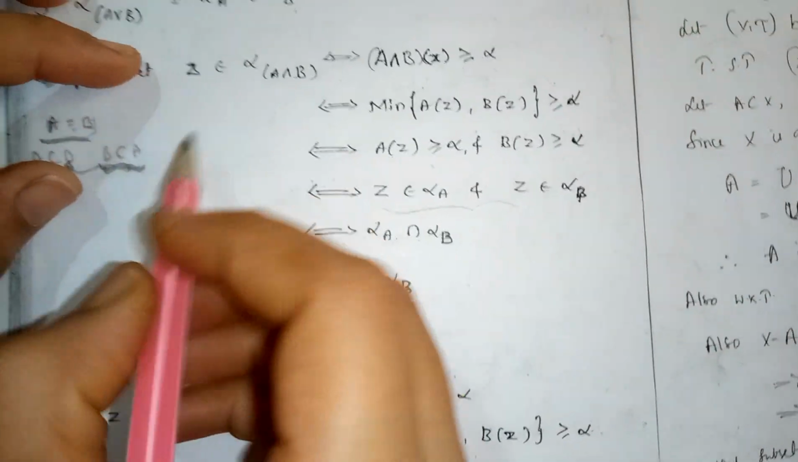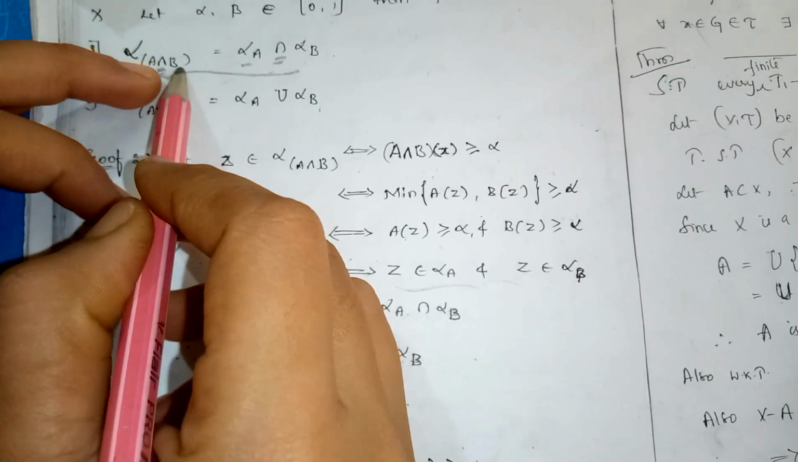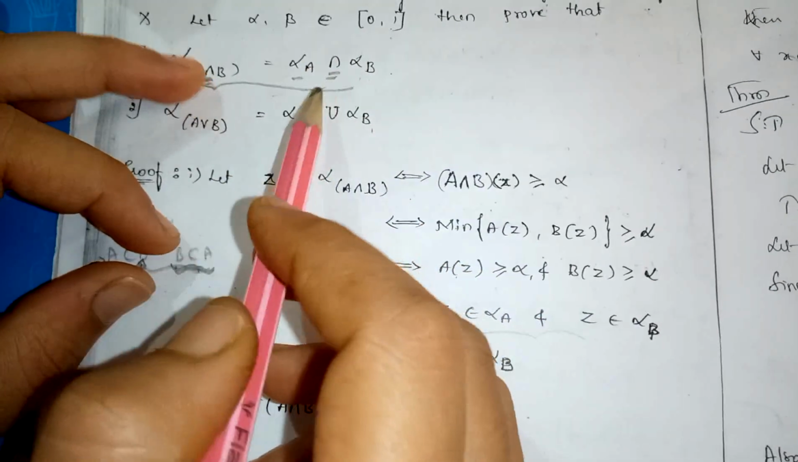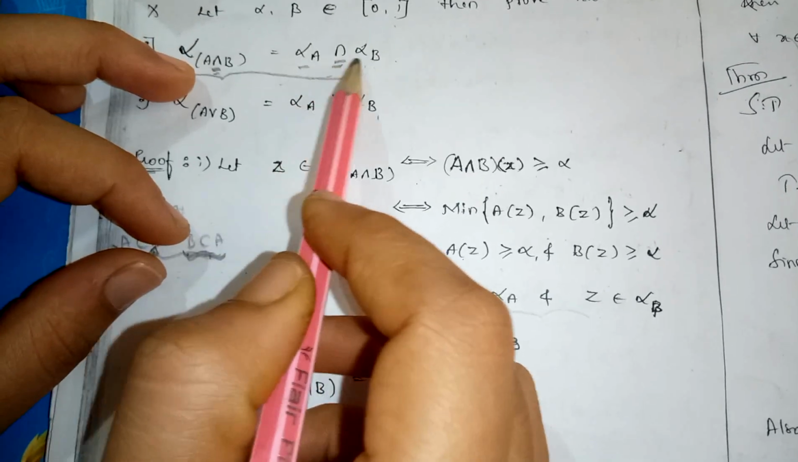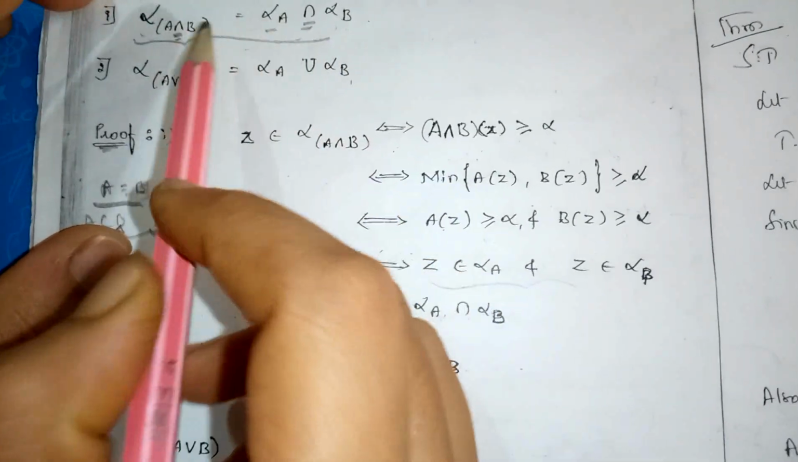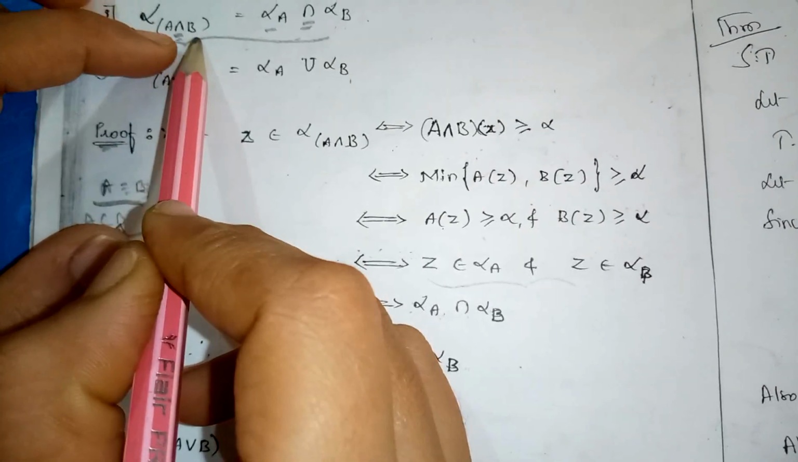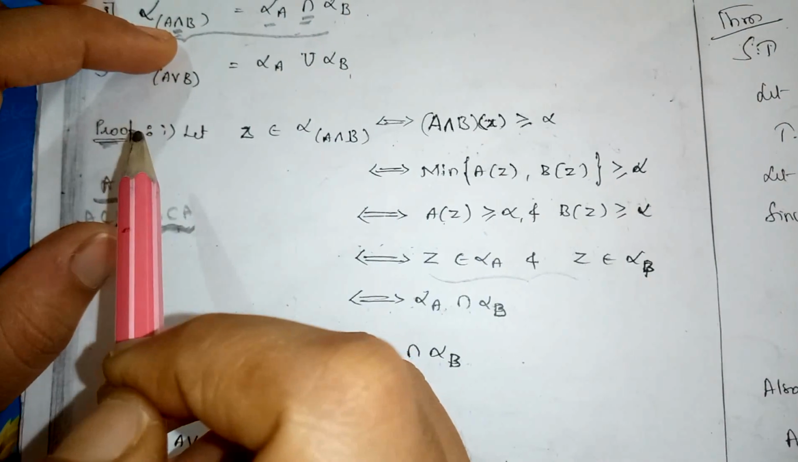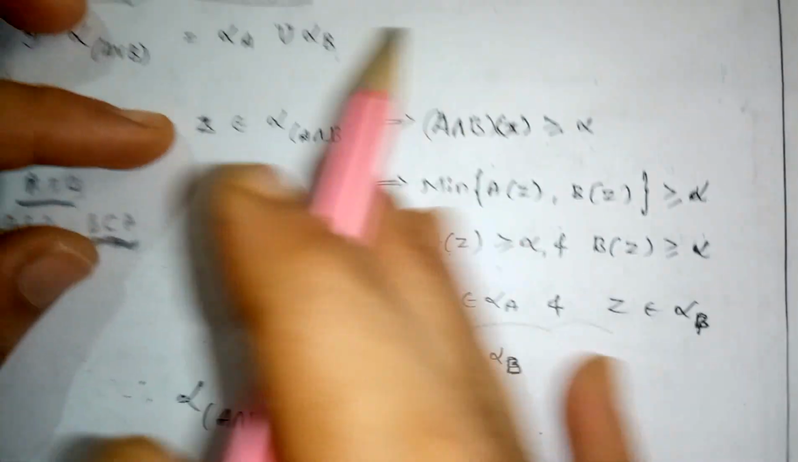First we have to prove that alpha of A intersection B is a subset of alpha A intersection alpha B. And next we have to prove that alpha A intersection alpha B is a subset of alpha of A intersection B. If we prove that, we can say that alpha of A intersection B is equal to alpha A intersection alpha B. Okay, go for the first.